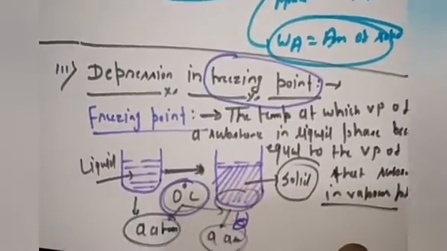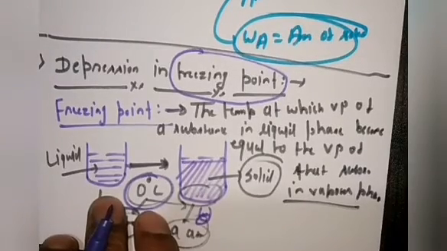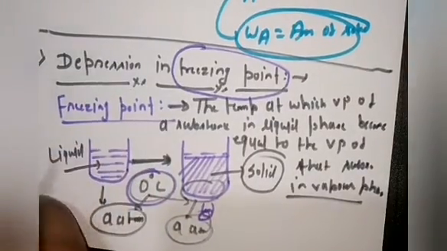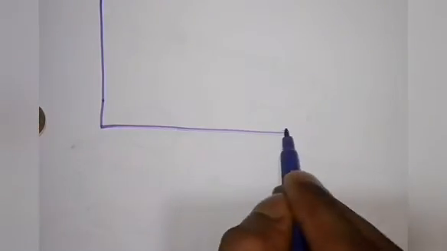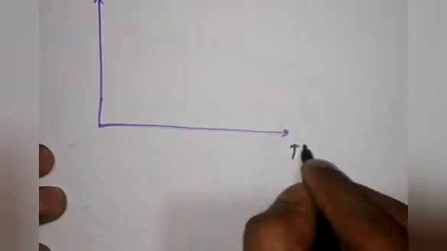Okay, so due to elevation in boiling point, already I have seen the vapor pressure of the solution is going to decrease. So how can we correlate the depression in freezing point with the decrease in the vapor pressure? I am just writing this concept over here. Before going to the derivation part, I am going to draw the graph. Just try to understand from the graph first. I am representing it pictorially over here.